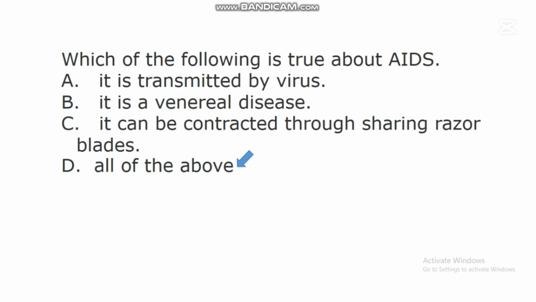All of the above. Research has shown in virology that AIDS is a viral disease, and this disease is also venereal because it is sexually transmitted from one person to another. So we have said in one of our videos that venereal disease is any disease that is sexually transmitted, and this AIDS is one of the examples of venereal diseases.